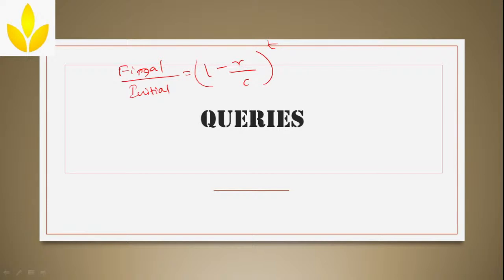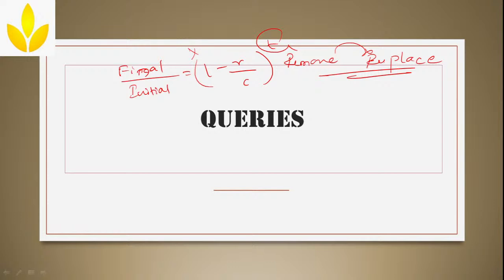If you are talking about this particular formula, no, you cannot use it here. Why? Simple. This I told you, especially when you remove some quantity. Yeah, exactly correct. Replace.